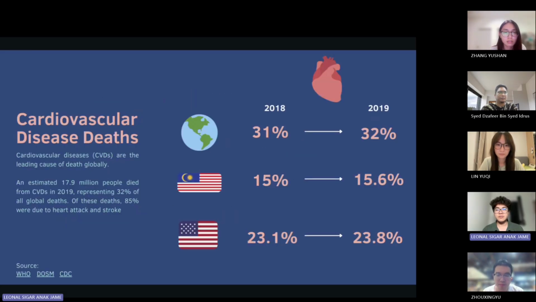First, let's talk about the problem. Cardiovascular diseases are the leading cause of death globally. As you can see from the charts, these numbers are rising. In 2019, they represented 32% of all deaths worldwide. This is a serious issue, and early prediction can save lives. This is the main motivation for our project.